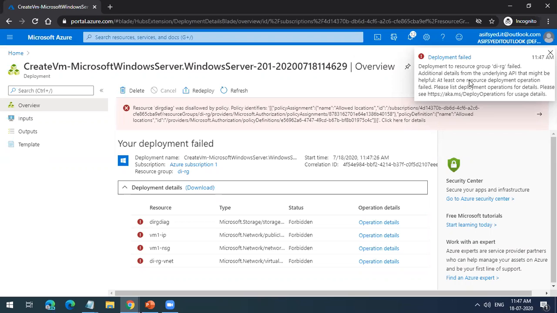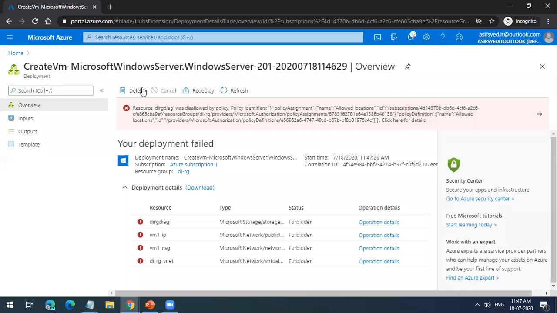Not allowed. Yeah. So this is where you enforce. You created a policy which states that you have to create in the West India region only. You cannot create it in East India. So this is how you use policies.